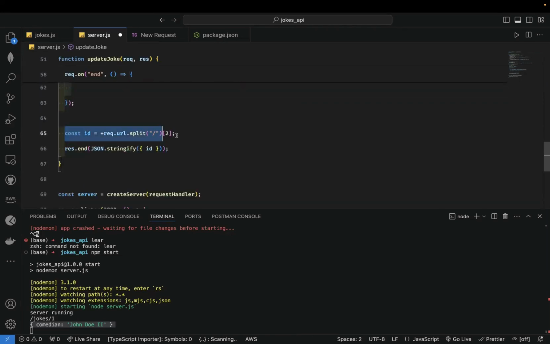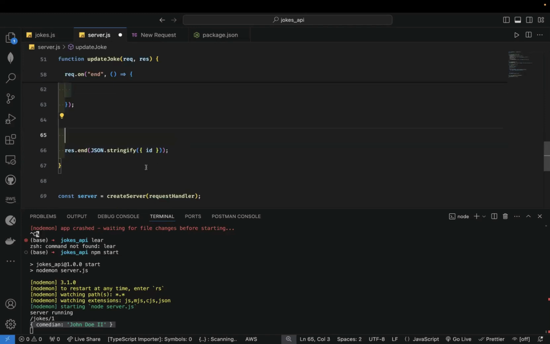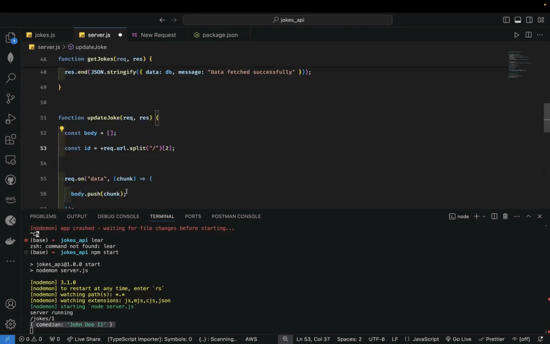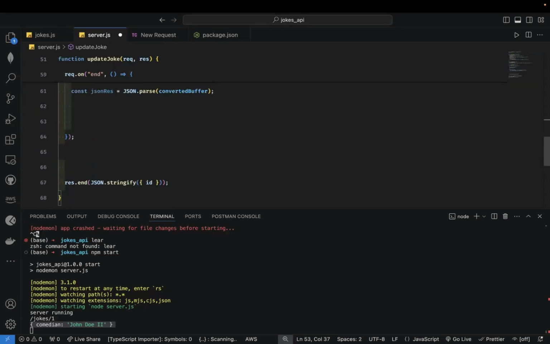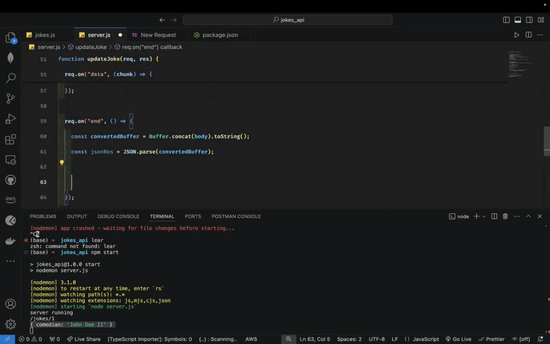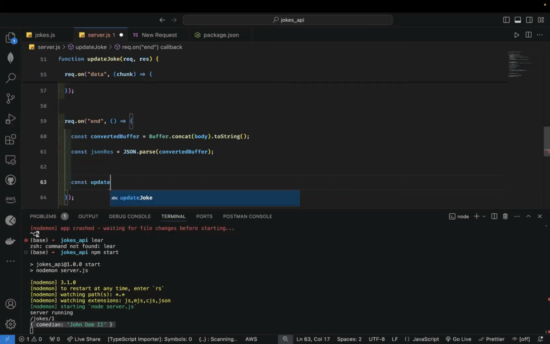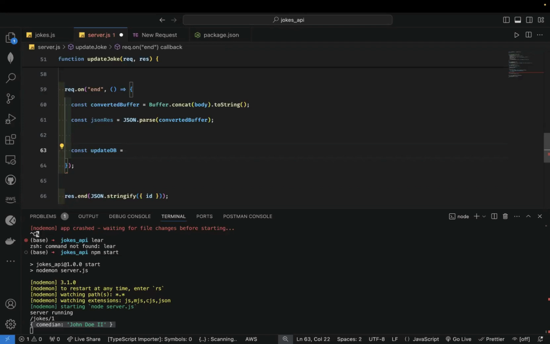Okay. So I'm going to bring the ID upward. Let's put the ID here because I need it now. And so what I'm going to do is, let's say const updatedDB equals, I want to write some code now. So let's do